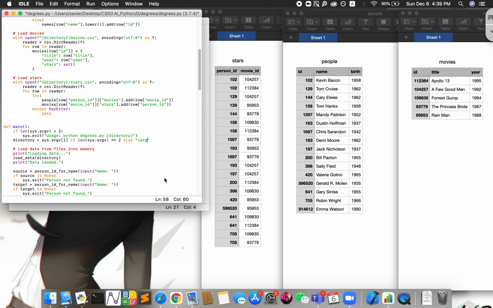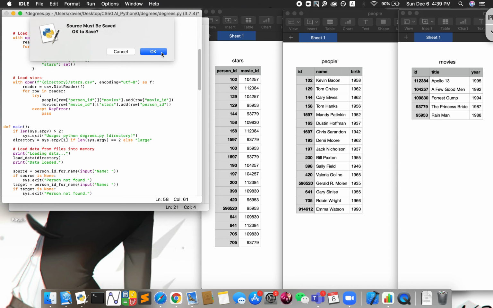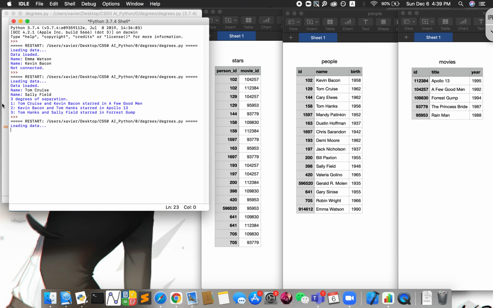So let's change it into the large dataset. So first of all, I'll still use the previous example, Tom Cruise and Sally Field, to see if there's any differences between the answer. It's loading the data, because the data have been way larger than before. Okay, so Tom Cruise and Sally Field.